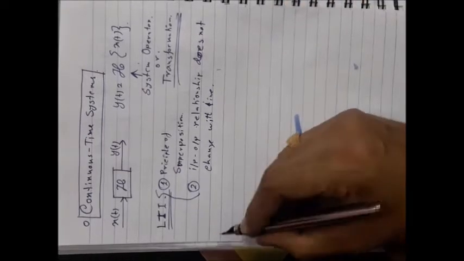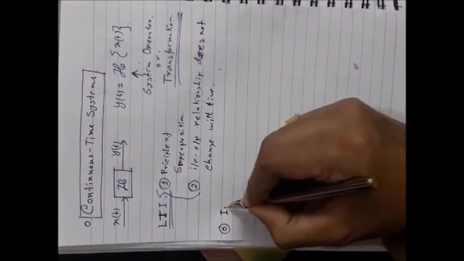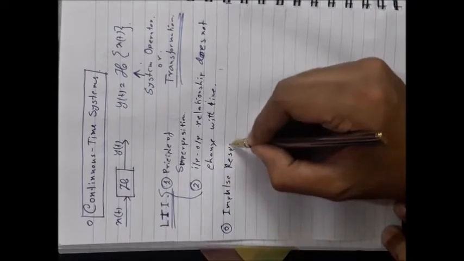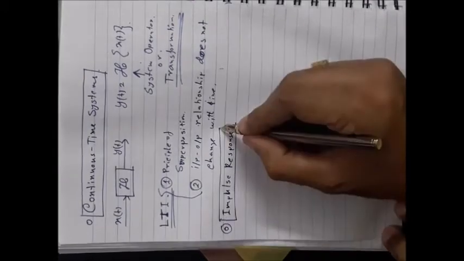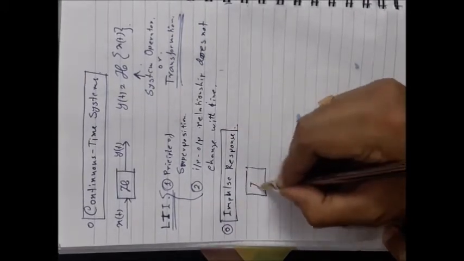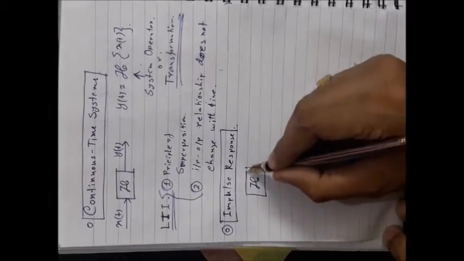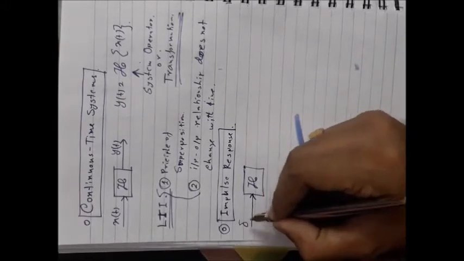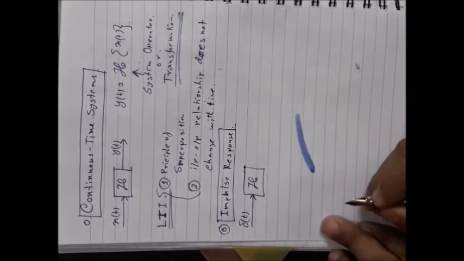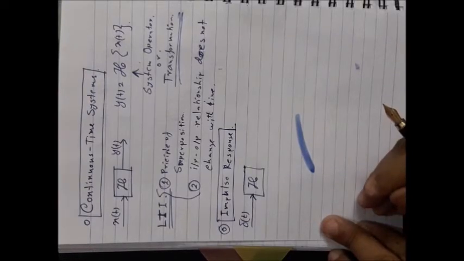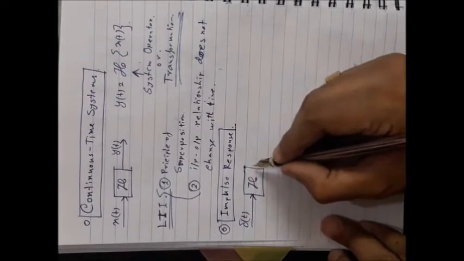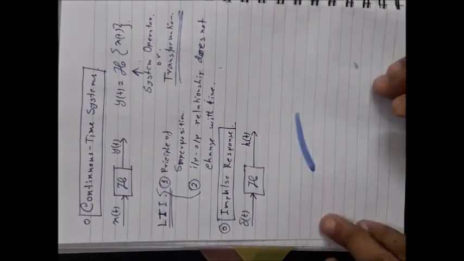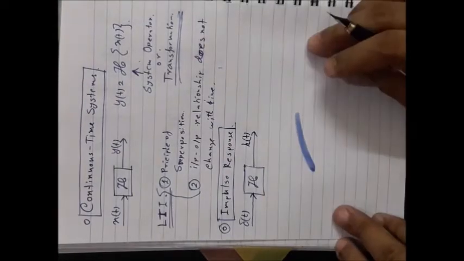Okay, now one very important thing, that is the impulse response. What does it mean by impulse response? Suppose you have a system having the system operator H and you are exciting the system, that means you are providing a unit impulse signal as input, and you are getting an output which is h(t), suppose. Then the output is called the impulse response.